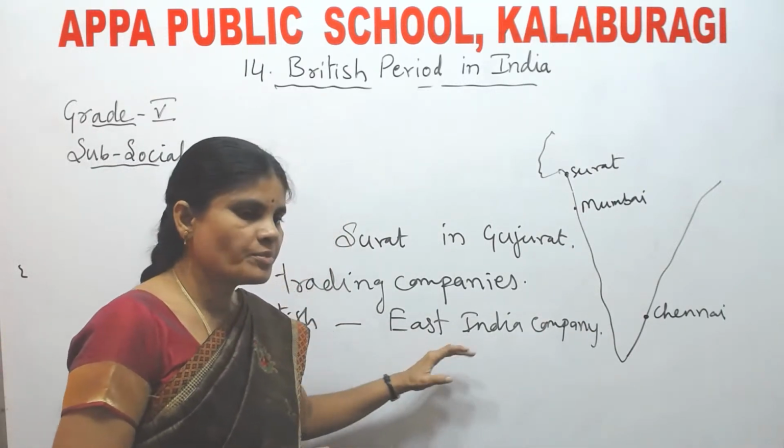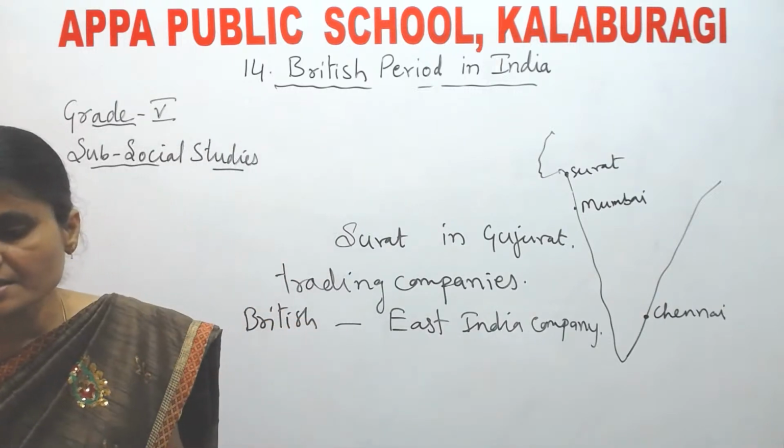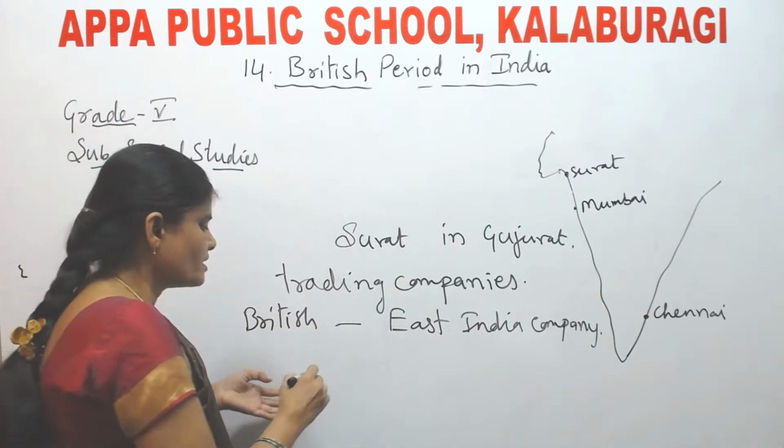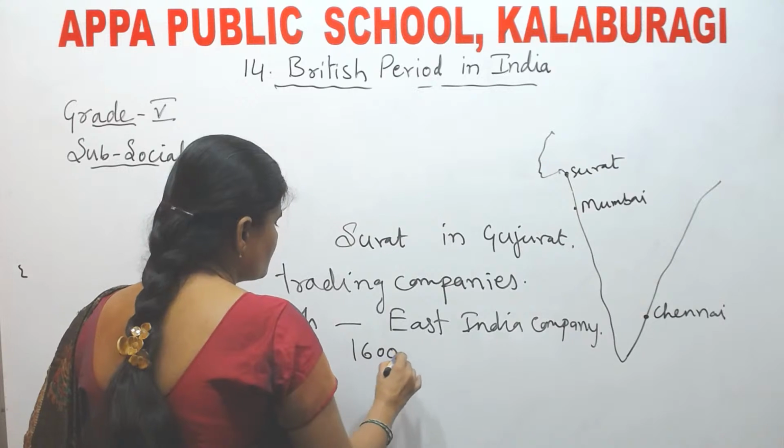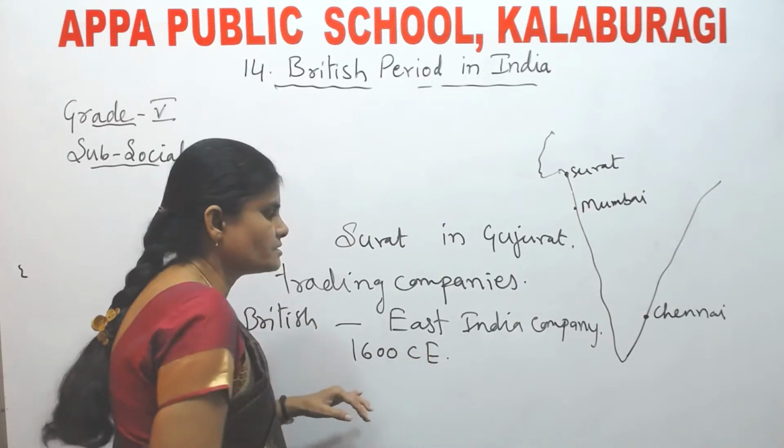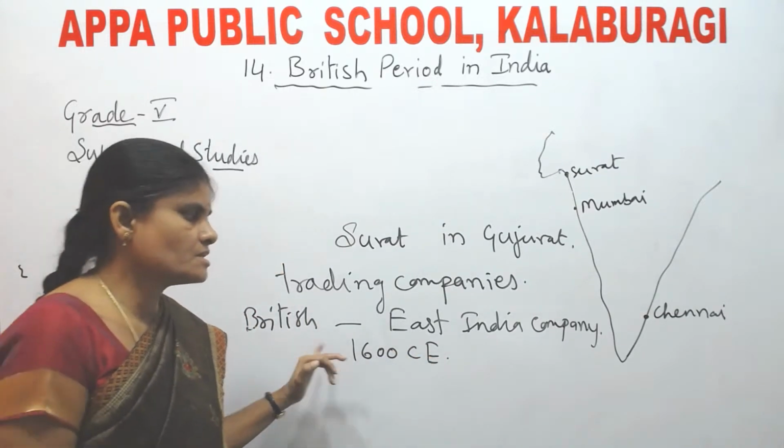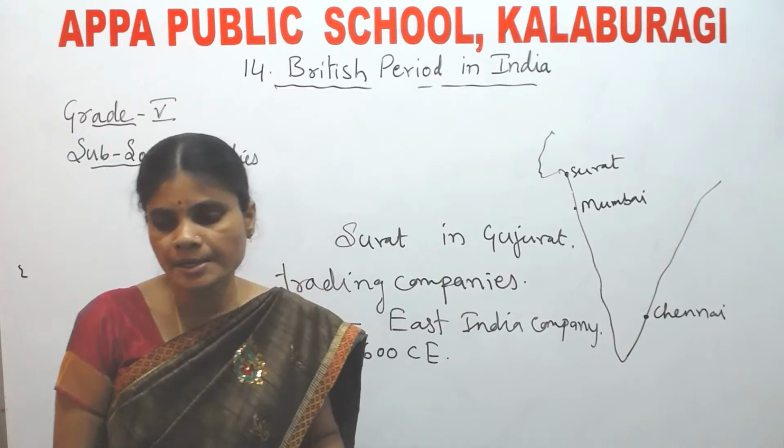It is a trading company of the British. In which year was it established? In 1600 CE, the British established East India Company in India.